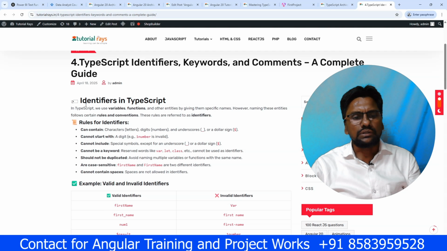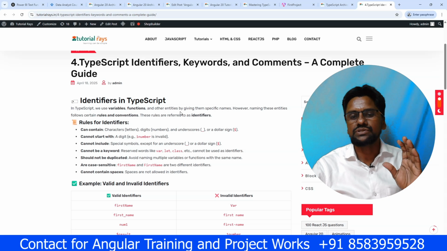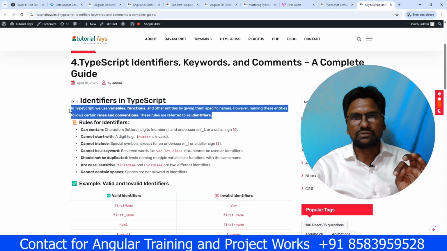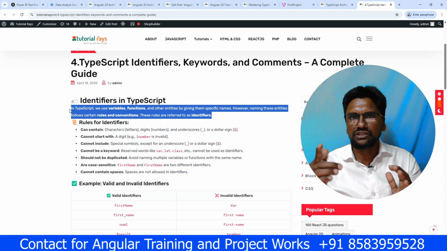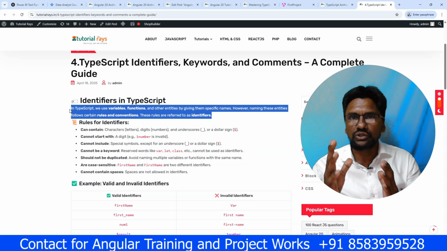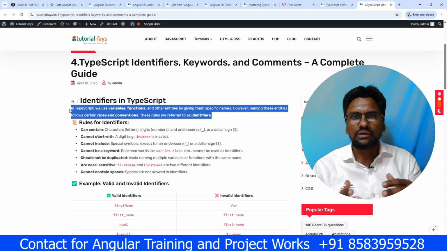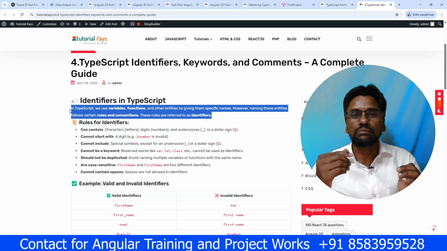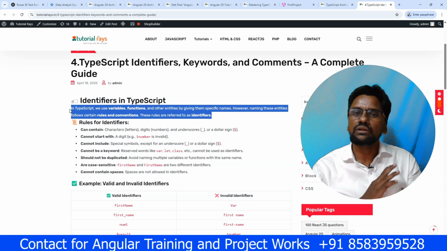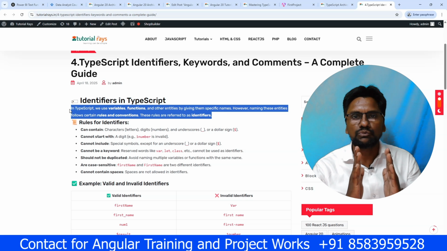So, identifiers in TypeScript. In TypeScript we use variables, functions and other identifier entities by giving them specific names. However, naming these entities follows certain rules and conventions. These rules are referred to as identifiers. For example, if we write the name of a function, there should be some rule, right? We cannot write whatever we want. Similarly, if we provide any variable name, it doesn't mean that we can write any name. There are some rules, there are some conventions.